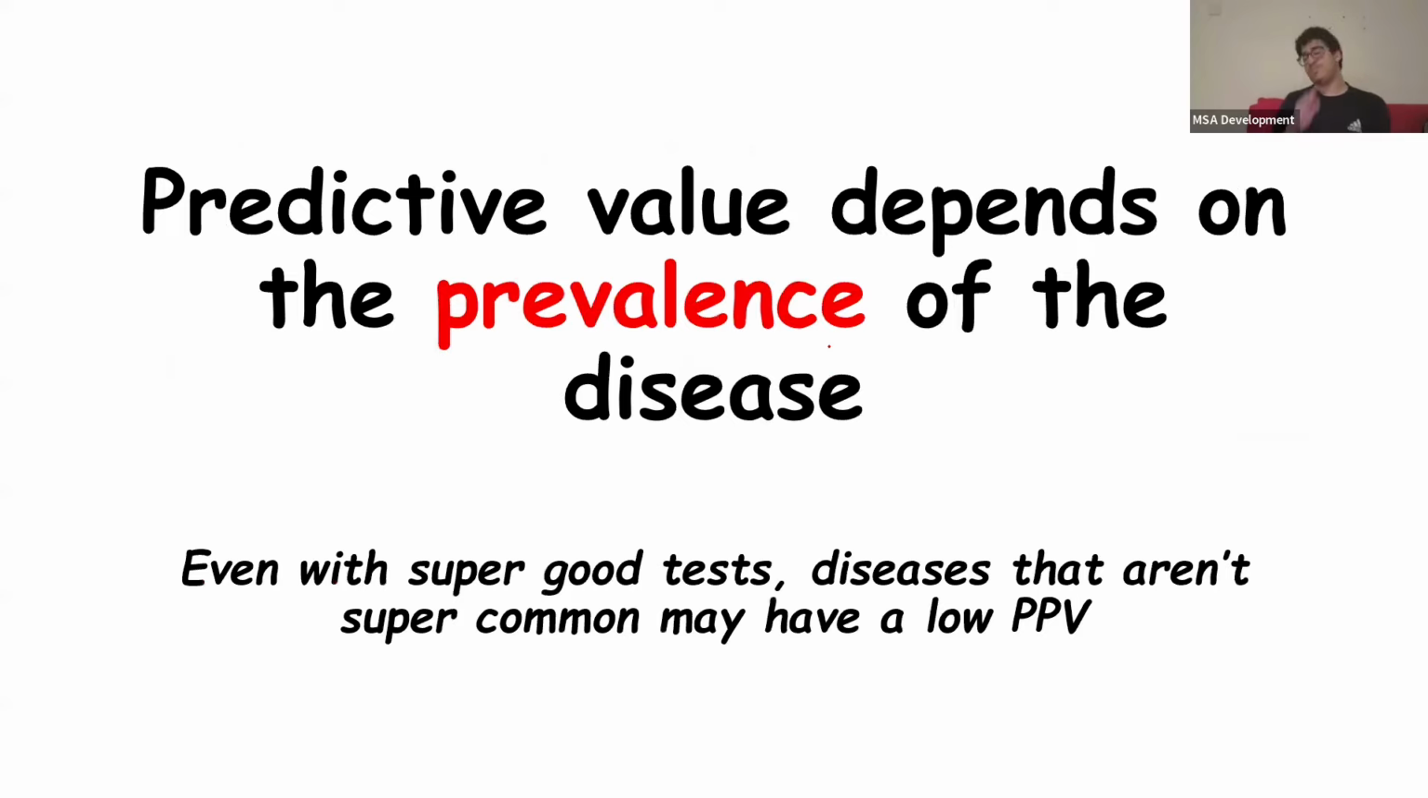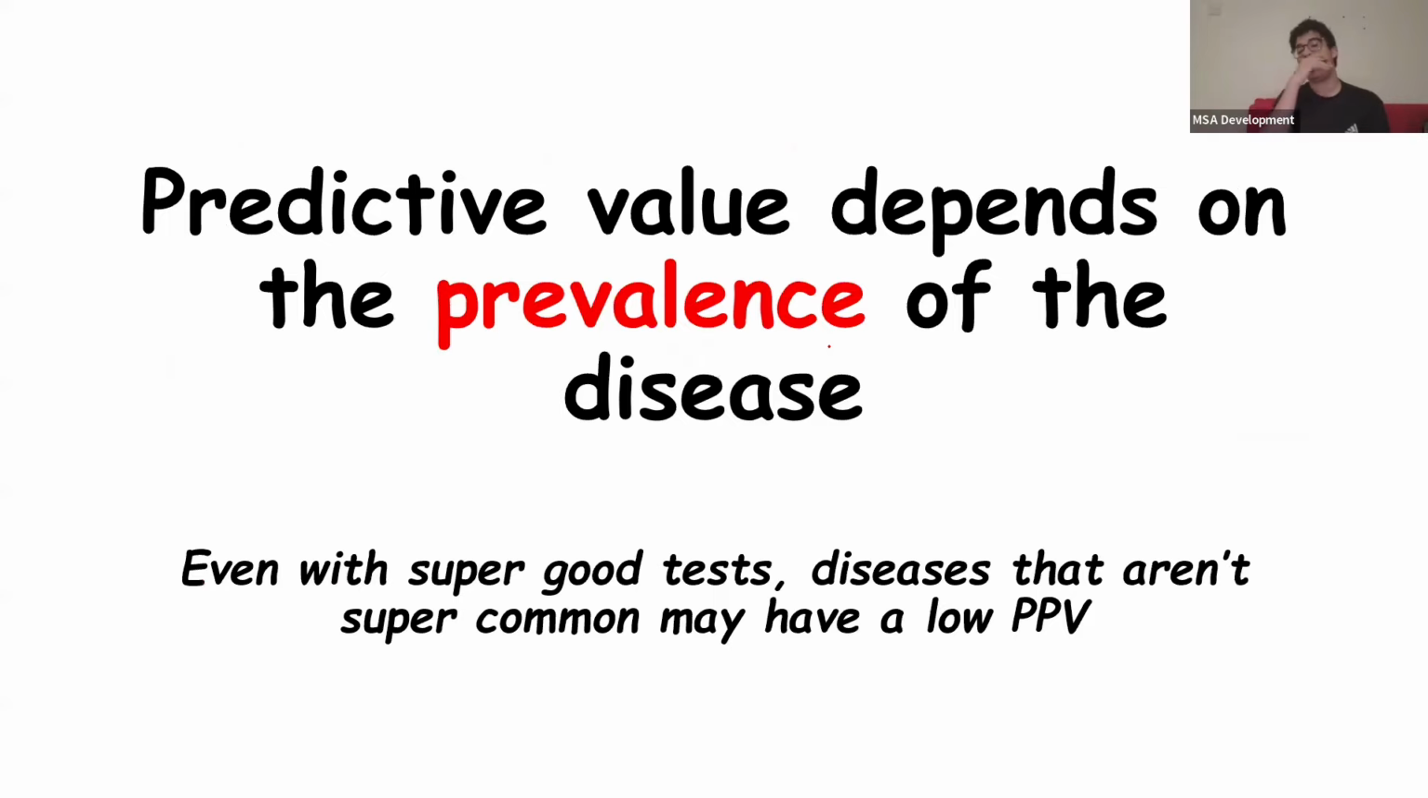Now, something very important to know is that predictive value depends on the prevalence of the disease. Okay. So even if we have a super good test, diseases that aren't super common may have a low positive predictive value. So a very rare disease, even though we have the perfect test, might have a low PPV anyways.